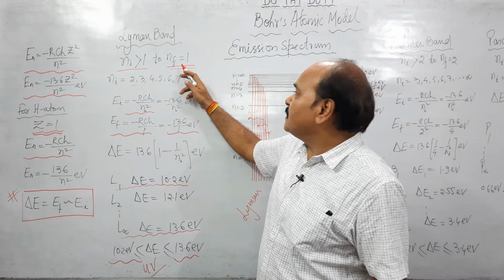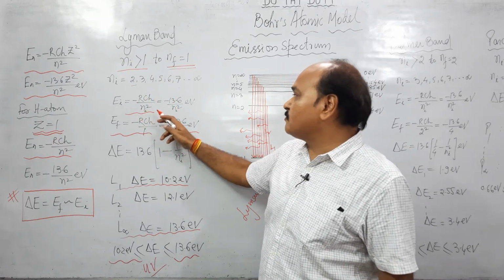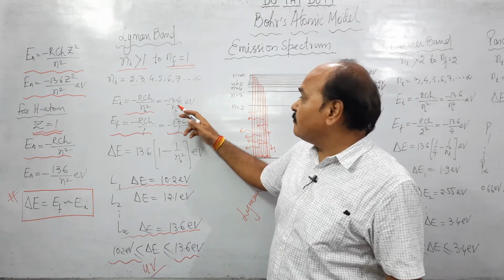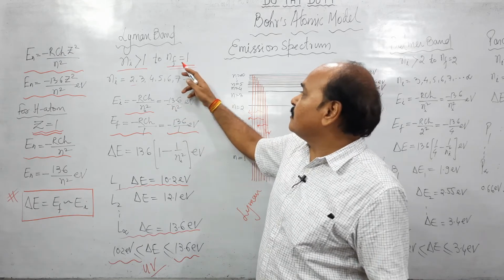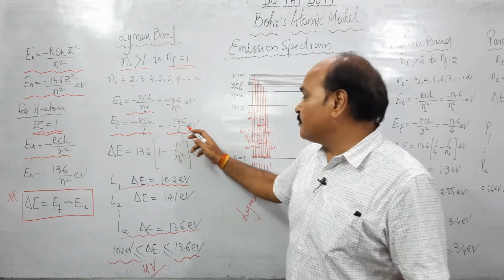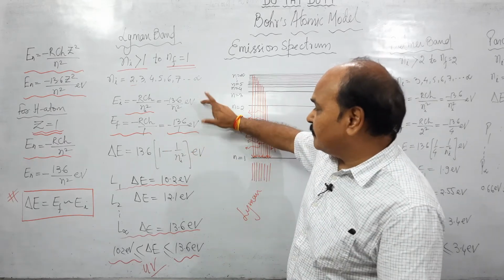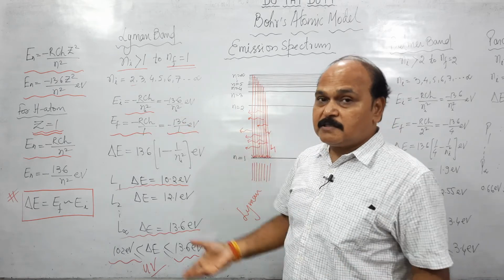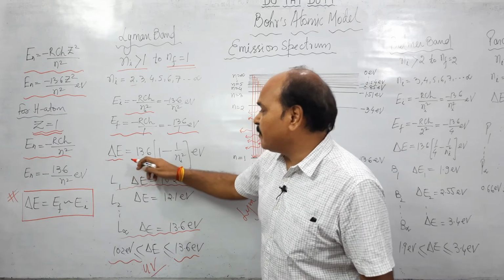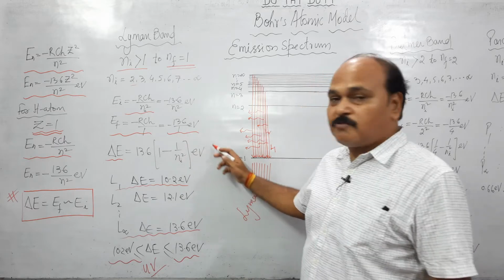So what is this Ni? The energy of the initial level is what? Minus RCH upon Ni square, or minus 13.6 upon Ni square in electron volt. And the energy of the final energy state is what? Minus RCH upon 1 square, that is 1, or minus 13.6 upon 1 electron volt. We know the difference of these two is given out as energy. So what is the energy of a photon of the Lyman band? It is 13.6 times the difference of these two, 13.6 into (1 minus 1 upon Ni square).